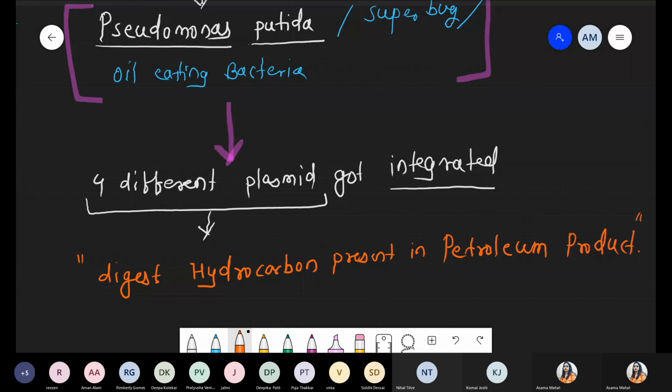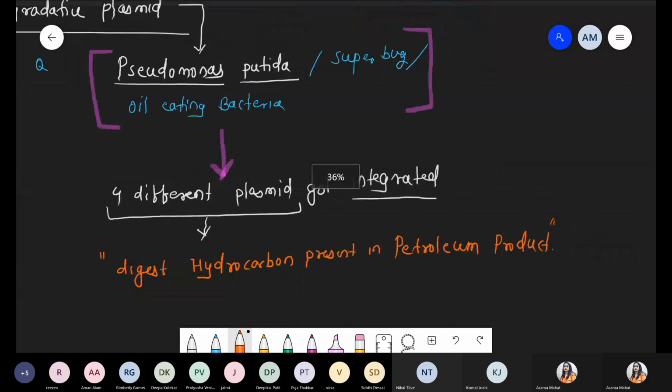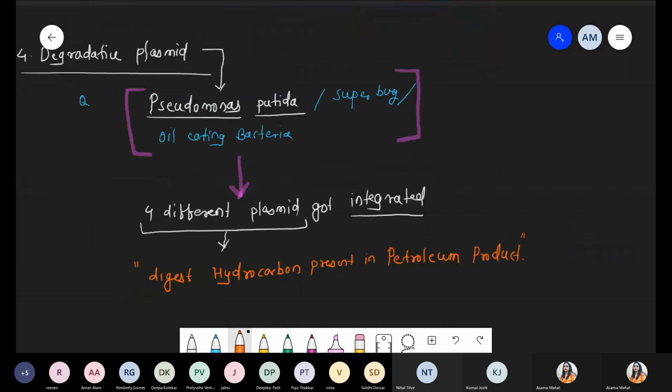But Pseudomonas putida is an artificial bacteria synthesized in the lab, and inside that bacteria a total of 4 different plasmids are integrated. What is the main function of that plasmid? To degrade the hydrocarbons present in petroleum products like camphor, xylene, octane, naphthalene. All these hydrocarbon components they can degrade. That is the first function: they can degrade the petroleum product.